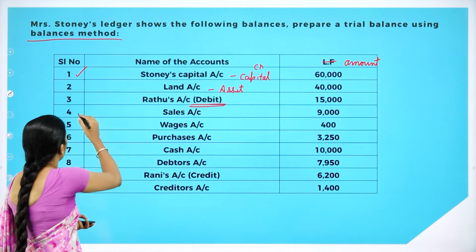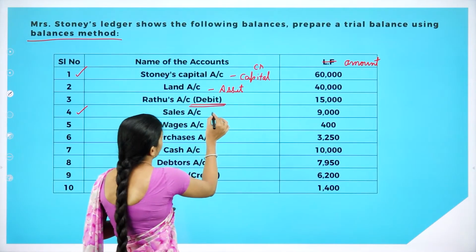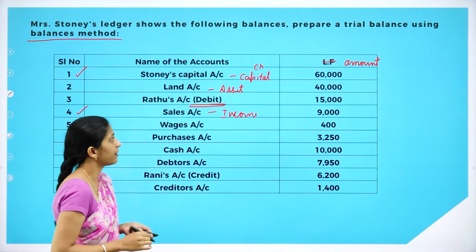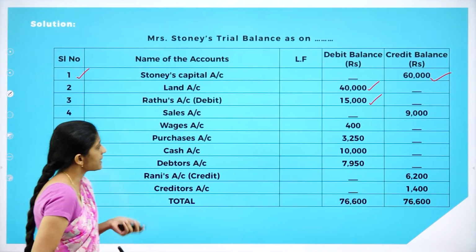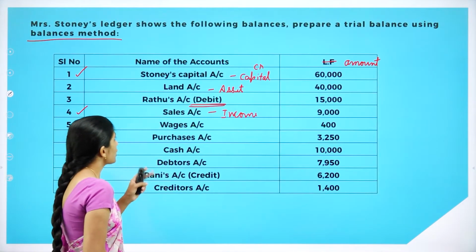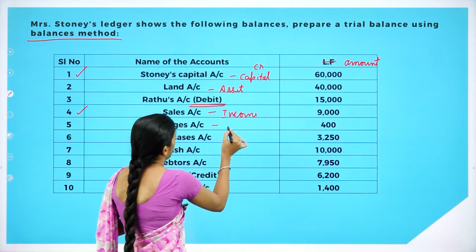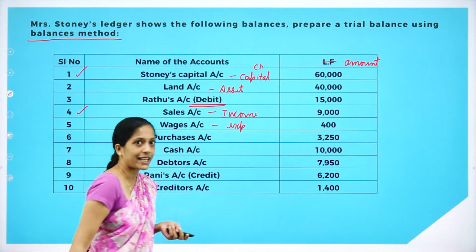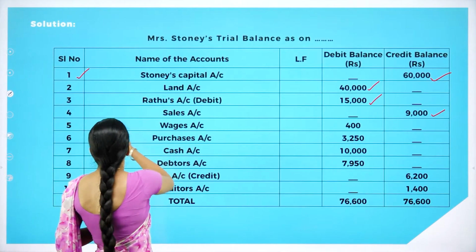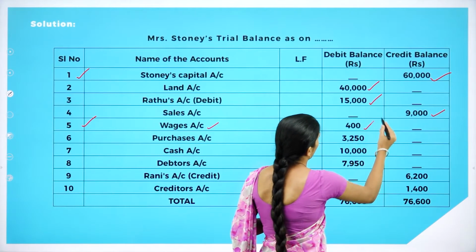Moving on to the next one, fourth, sales account. What is sales? It's an income. So we have to record it in the credit side. How much? 9,000. So for sales account, we'll record in the credit side. Next is the fifth one, wages account. What is wages? It's an expense. So where do we record our expense? In the debit side. How much? 400. So the fifth one, wages, we'll record in the debit side 400.